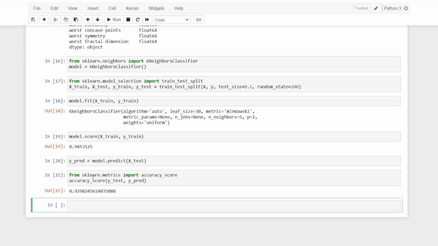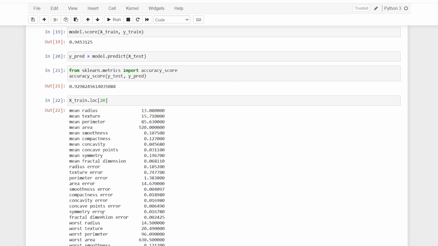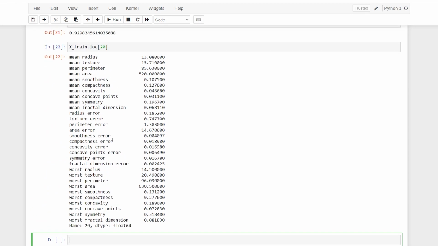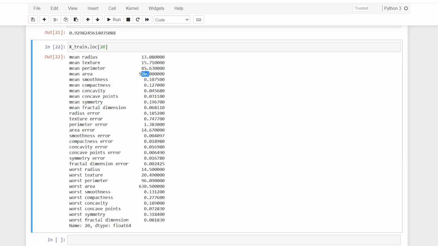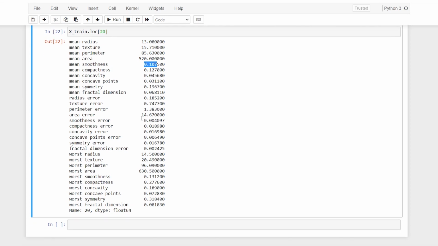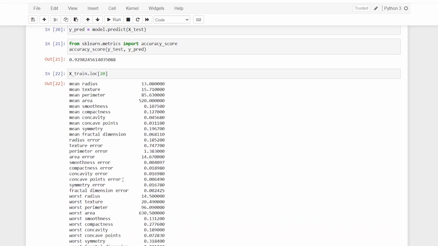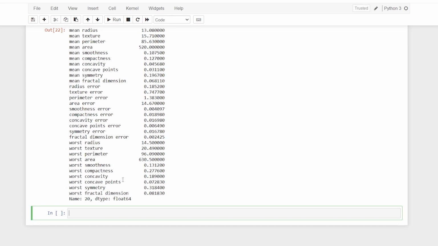Now here comes the moment where we are actually going to normalize those features. So right before doing that, I'll say xtrain, and I'll just check some random value. I'll say .loc, and let us check the 20th value. All right, and if you see, these values are very much varied. Sometimes there is 630, there is 96, and 520, 85. See, here are in decimal. So actually these values do hold some meaning, but for the model this is very, very hard.